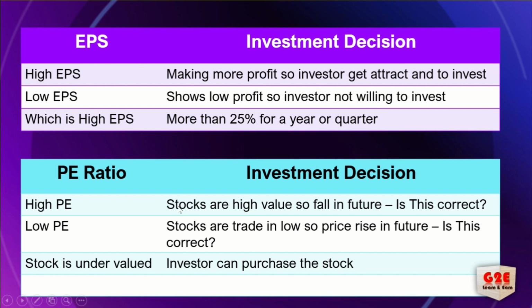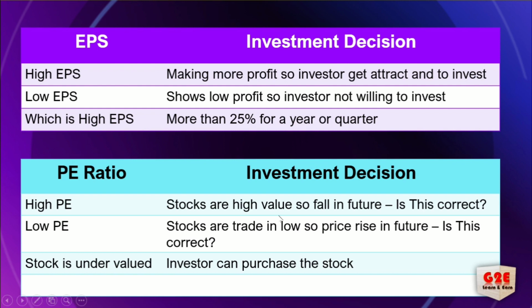In the same way for PE ratio, what investment decision will you take? If it is a high PE, I told you for Adani it's around 158, something like that, right? In such cases, the investor will think that the price will go up and there should be growth available. That's the reason they are buying, so they are investing in it. We cannot say we should not buy the stock. Understood?